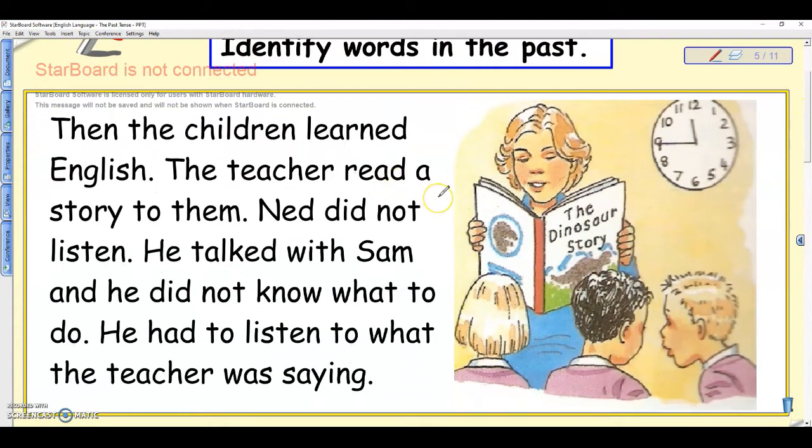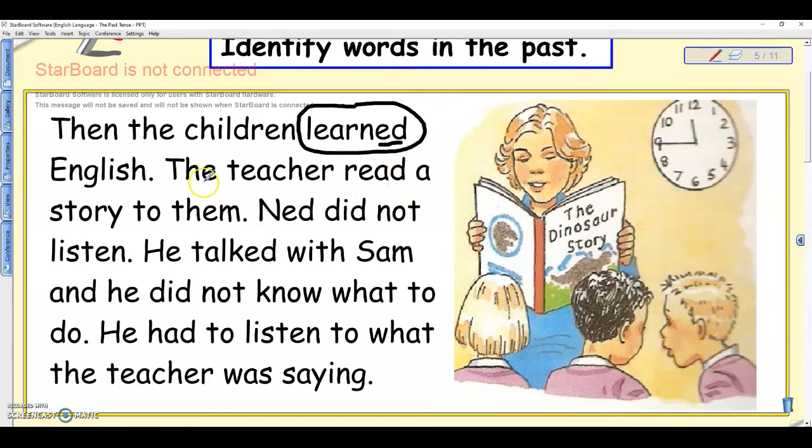The teacher read a story to them. Ned did not listen. He talked with Sam, and he did not know what to do. He had to listen to what the teacher was saying. In this case, then the children learned English. The word learned shows you that it's in the past tense. They already learned English. It happened already. The lesson is over. Okay, so ed shows you that the word is in the past tense.